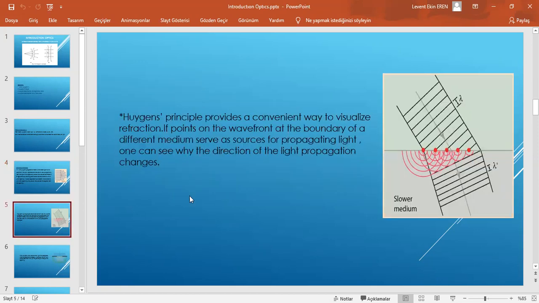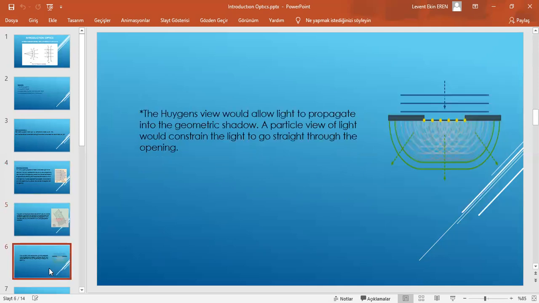Huygens' principle provides a convenient way to visualize refraction. If points on the wavefront at the boundary of a different medium serve as sources for propagating light, one can see why the direction of the light propagation changes. The Huygens wave would allow light to propagate into the geometric shadow. A particle theory of light would constrain the light to go straight through the opening.